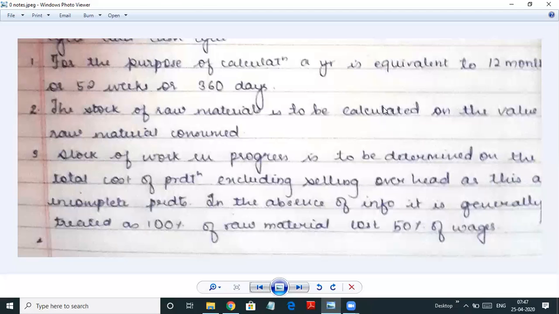In the absence of information, we generally treat raw material as 100% and direct labor, any other overheads, or wages as 50%. So when you're calculating the amount required for work in progress, the entire raw material goes into work in progress, but the wages, overheads, all those expenses, we take only half because the work is still in progress, it's not completed. So all this you'll understand when we do the sum.